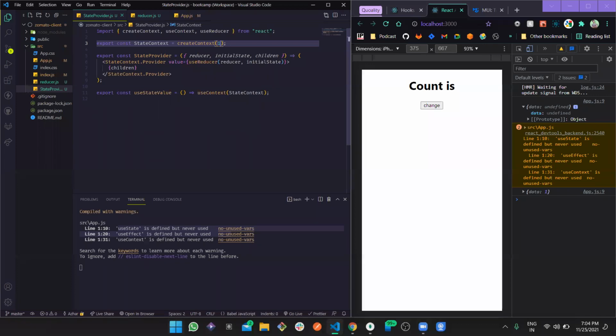Yes, the state. Okay, someone else again commented. Okay, so it seems like now we have defined our state context here, and then we are using that state context, and we are returning to the use context. Yes, we are returning this with use context.